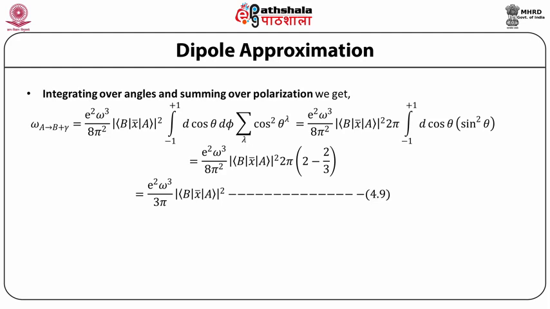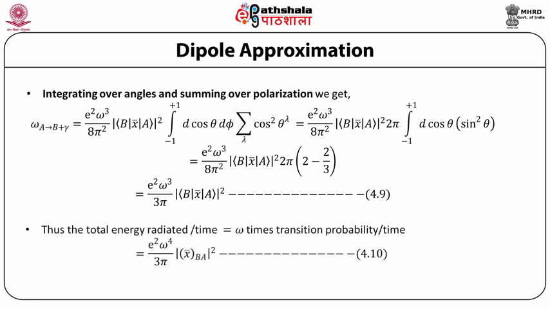Doing the integral, we get e squared omega cubed by 8 pi squared times the matrix element squared times 2 pi times the integral, and the whole thing then becomes e squared omega cubed by 3 pi multiplying the matrix element of x vector between B and A whole squared. Thus, the total energy radiated per unit time is equal to omega times the transition probability, which is equal to e squared omega to the fourth by 3 pi times the matrix element of x vector BA whole squared.